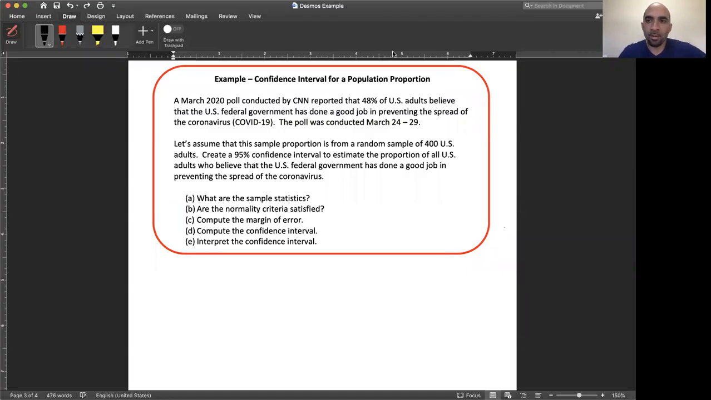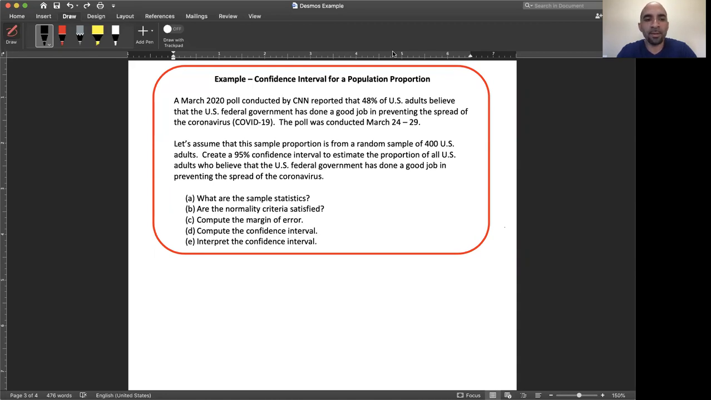All right, so we're going to do a problem which involves using a sample proportion to estimate a population proportion via a confidence interval. So the problem says that a March 2020 poll conducted by CNN reports that 48% of US adults believe that the federal government has done a good job in preventing the spread of the coronavirus. The poll was conducted March 24th to March 29th. Let's assume that this sample proportion is from a random sample of 400 US adults. Create a 95% confidence interval to estimate the proportion of all US adults who believe that the federal government has done a good job in preventing the spread of the coronavirus.